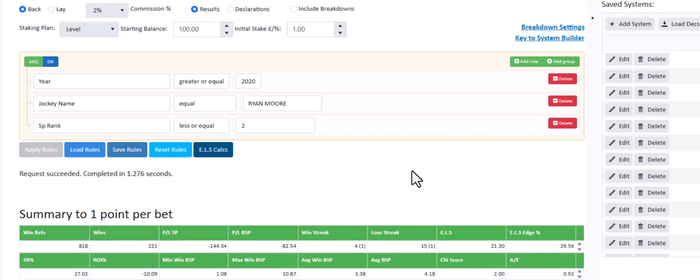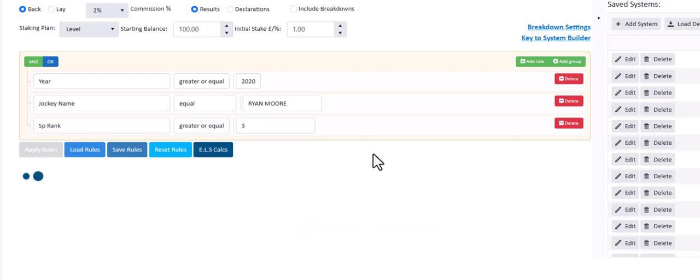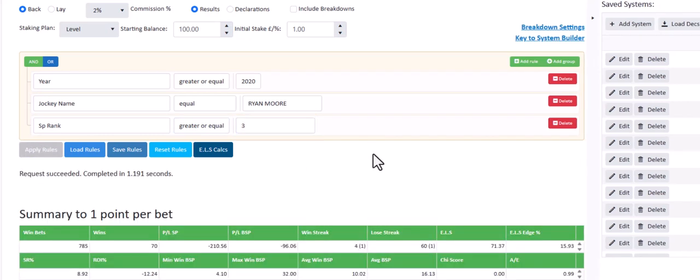Okay. If we change that to SP rank, now we go greater or equal 3. So this is now the third favourite or anything bigger. Apply the rules again for Ryan Moore. It's just about average. So you might want to consider Ryan Moore on shorter priced horses perhaps, but these are just some of the statistics you can come up with.